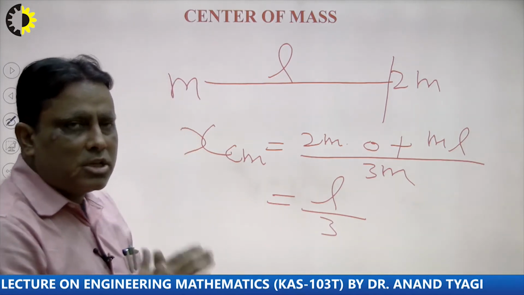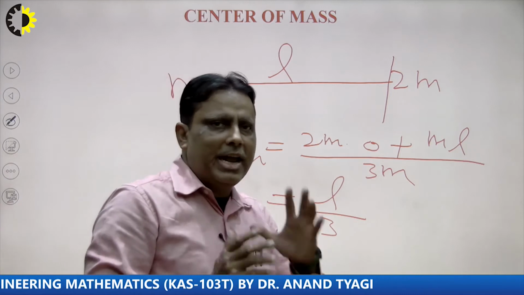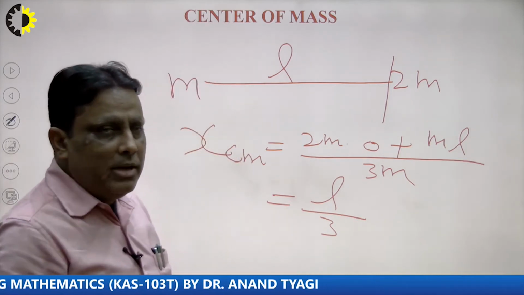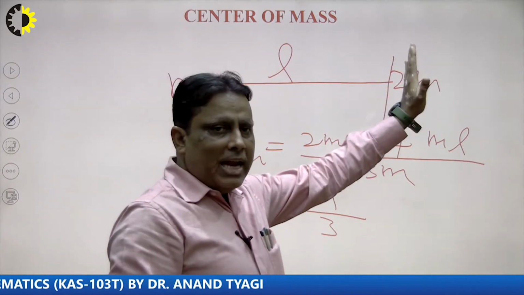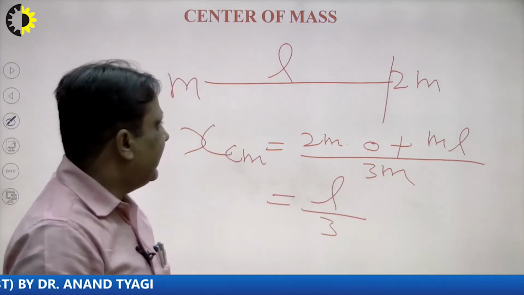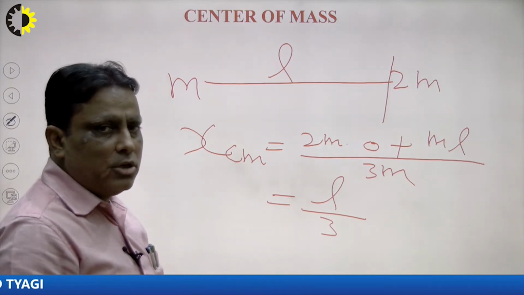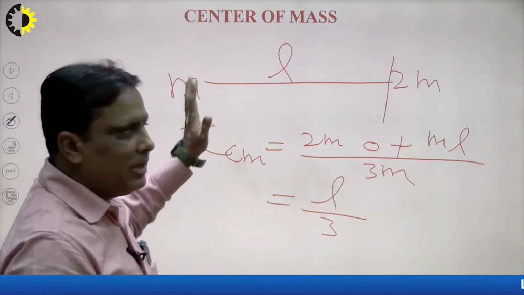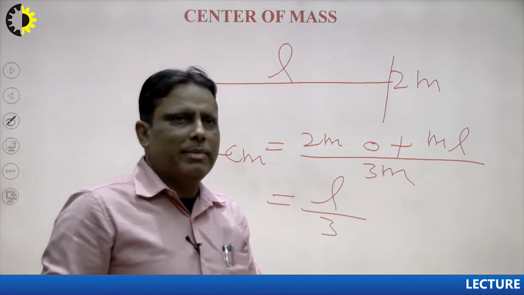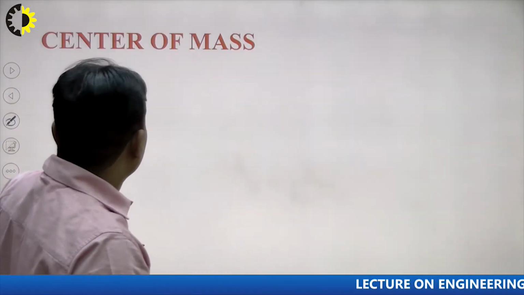That means the center of mass of this body, when m and 2m particles are applied, will be at L by 3, which is a fixed distance. So we can say the center of mass is at 2L by 3 from the particle m. So both are the same answer. In this way we can find the center of mass, problem by problem.